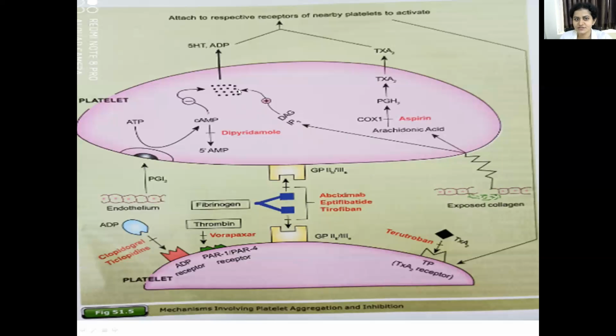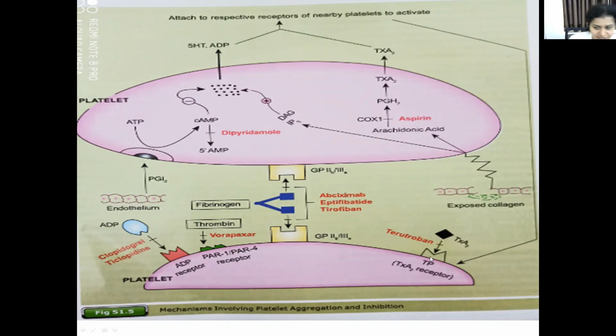They cause release of 5-HT and ADP through the IP3-DAG pathway, and they also cause synthesis of arachidonic acid through the platelet membrane derived phospholipase enzyme, and with the help of cyclooxygenase enzyme, PGH2 will be formed, then thromboxane A2, and this thromboxane A2 which is formed in platelets gets released to plasma, and these two will attach to the respective receptors which are present in the nearby platelets.